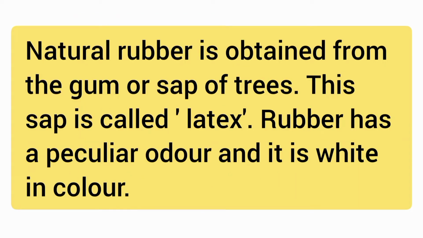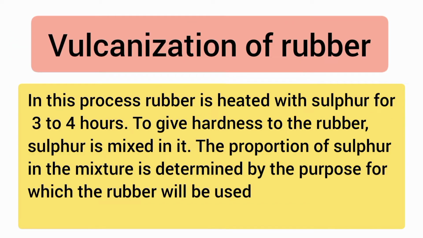Natural rubber is obtained from the gum or sap of trees. This sap is called latex. Rubber has a peculiar odor and it is white in color. Students, now let us know vulcanization of rubber. In this process, rubber is heated with sulfur for 3 to 4 hours to give hardness to the rubber.